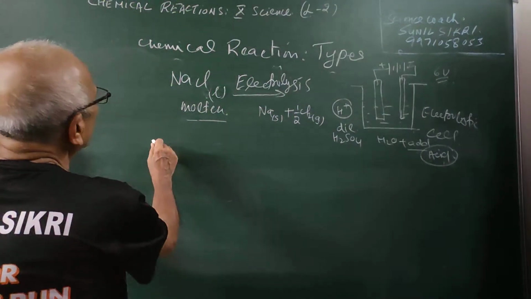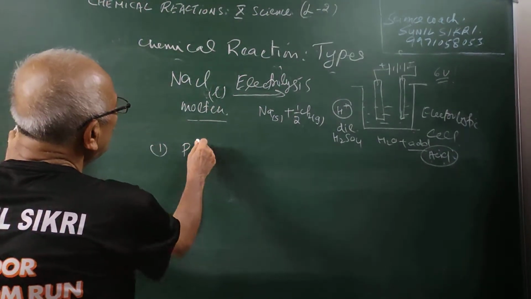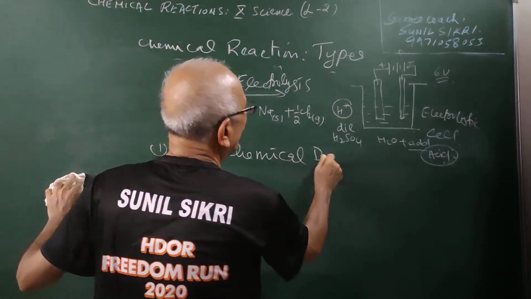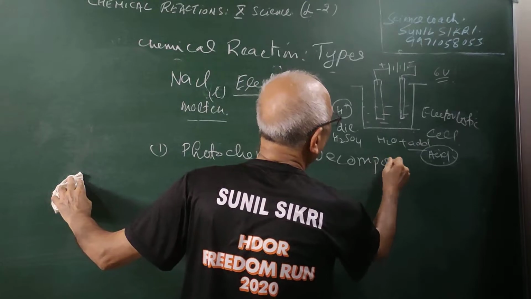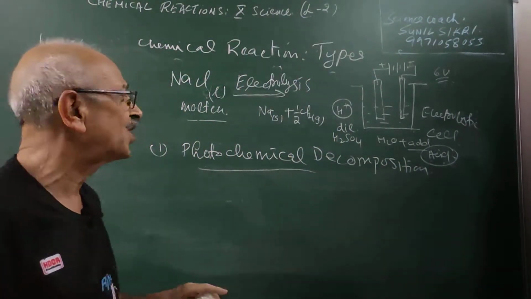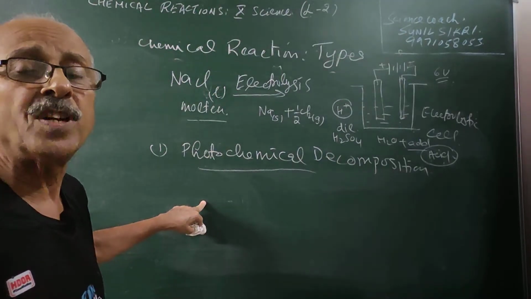Now third, we are talking of photochemical decomposition. What is that, students? We will use light energy in order to dissociate the compound.